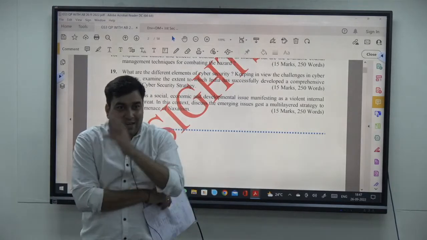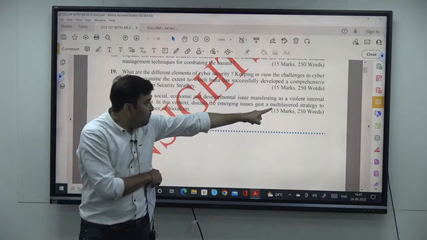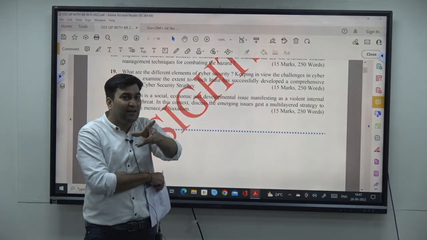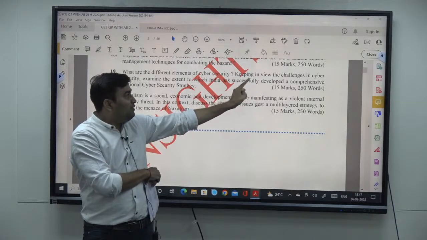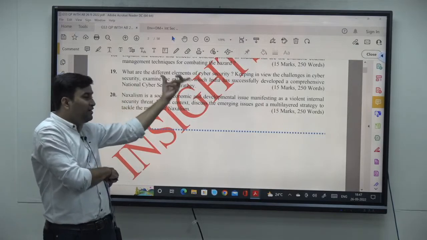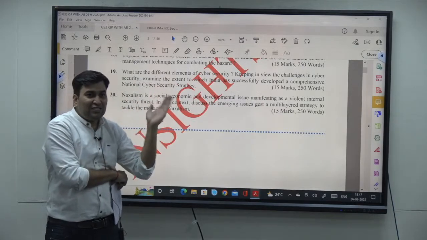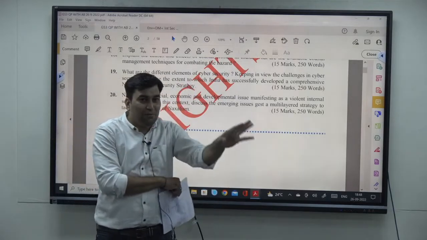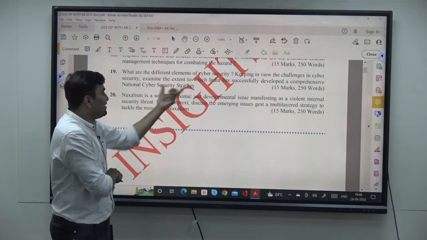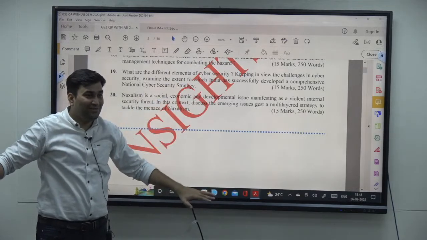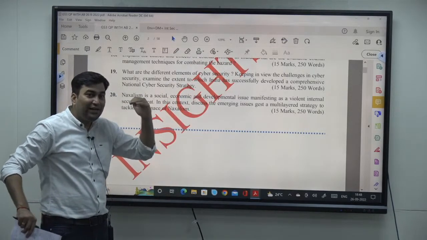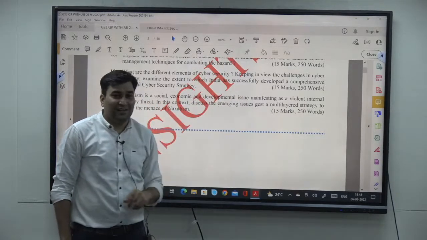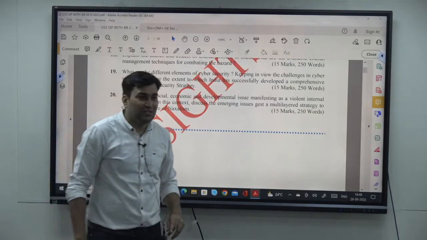That we will see. In this context, question is saying how much India has successfully developed, मतलब क्रिटिकली एनालाइज करना है आपको, how much successfully we have developed a comprehensive National Cyber Security Strategy. So this National Cyber Security Strategy was brought in 2020. ये क्या है? This is not a particular policy or something, it's a strategy, मतलब एक फ्रेमवर्क है ये. In this framework, it explains how India is moving towards the cyber security, and आपको इसका analysis करना है, whether it is successful या not successful.